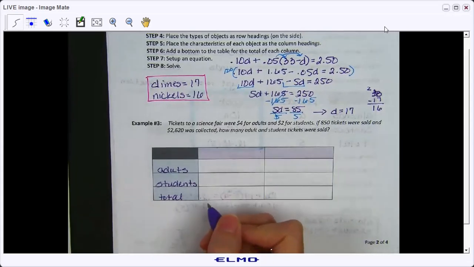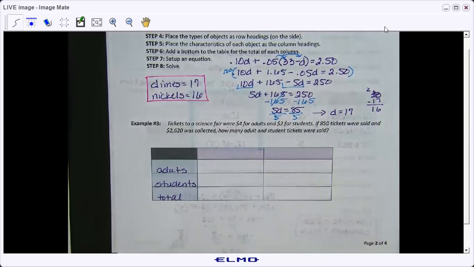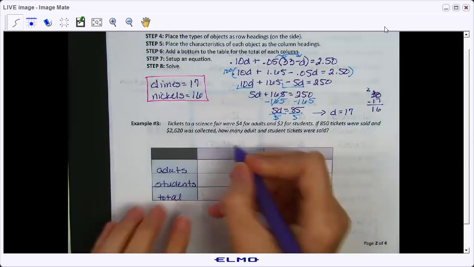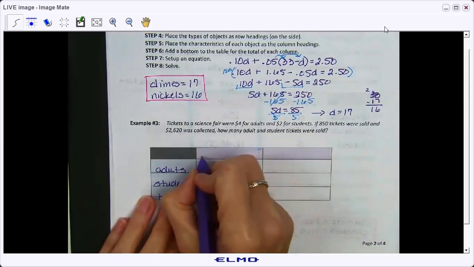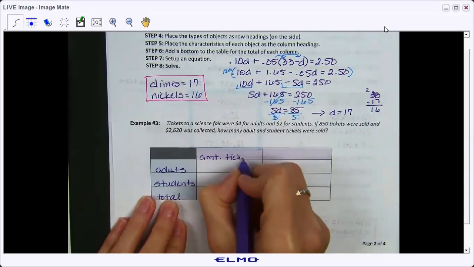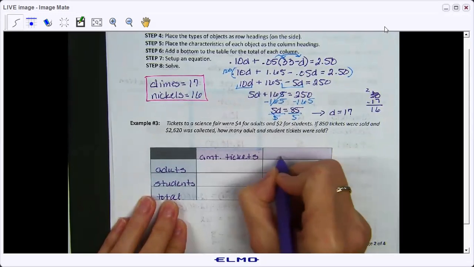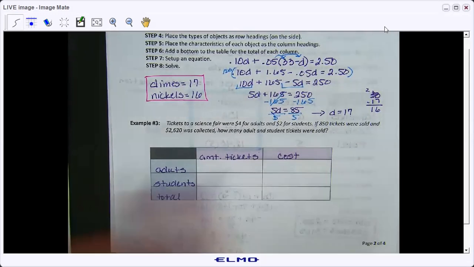Okay. Mason, can you tell me what would go up at the top? Tickets. Yeah, and when you say tickets, you're talking about the amount of tickets, right? So amount. Tickets, you can shorten that, and then the cost. Good. So you could put quantity and value, or quantity and cost, or just whatever makes sense to you. Okay, it doesn't have to be the exact words that somebody else uses, it's just what makes sense to you.